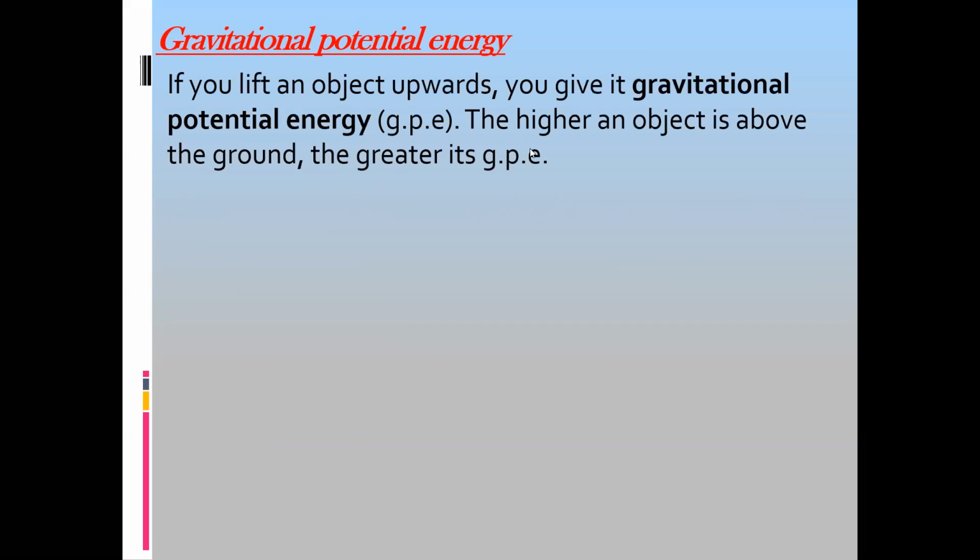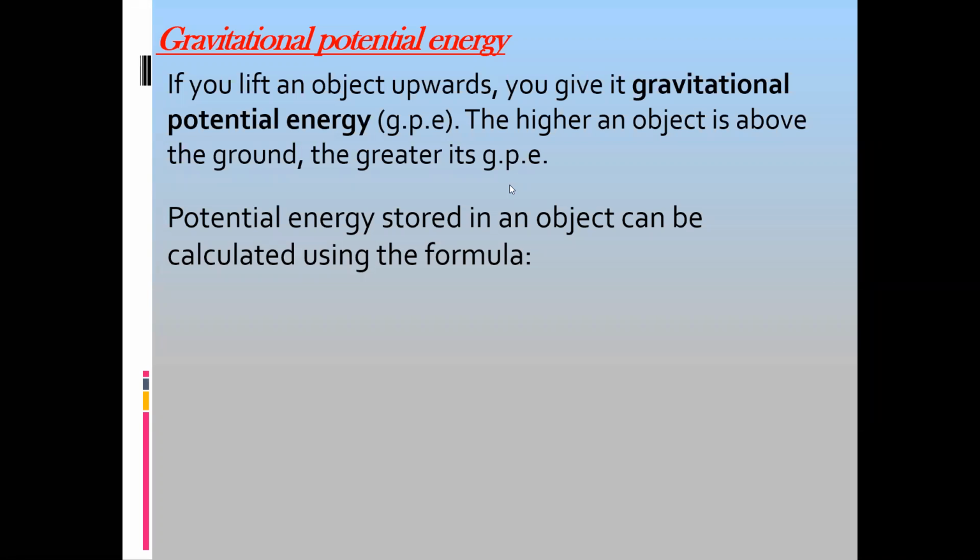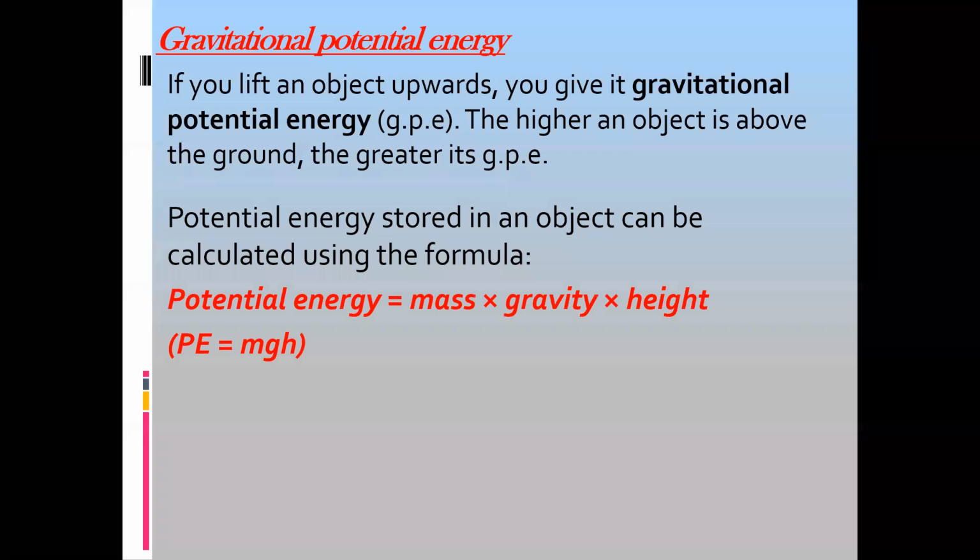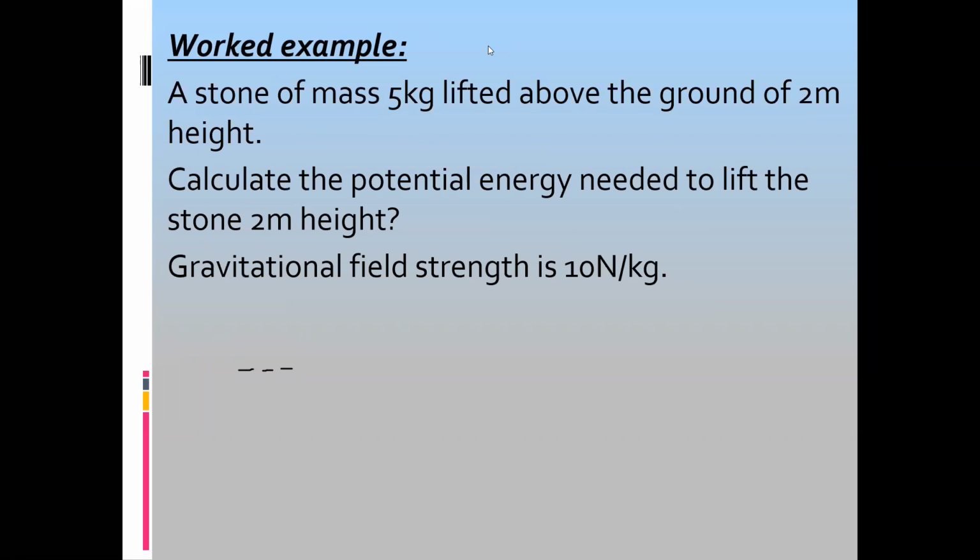Then the gravitational potential energy, or potential energy, is energy stored due to change in height. If an object is raised to a greater height, it will have higher potential energy. The formula which we use to calculate the potential energy or gravitational potential energy is mass multiplied by gravity multiplied by height, or you can say mgh.